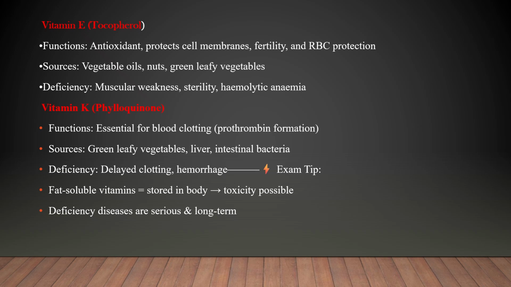Then vitamin K. It is also known as phylloquinone. Its function is essential for blood clotting and prothrombin formation. We get it from green leafy vegetables, liver, intestine, and bacteria, mainly from cabbage and spinach. Deficiency causes delayed clotting and hemorrhage.